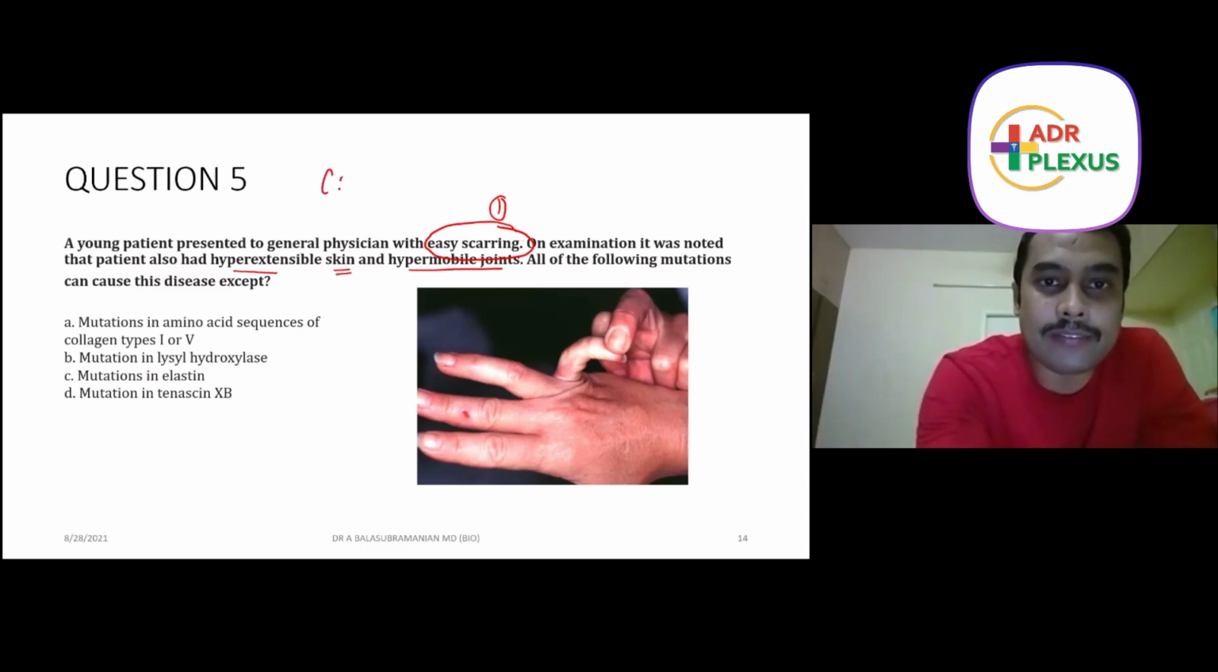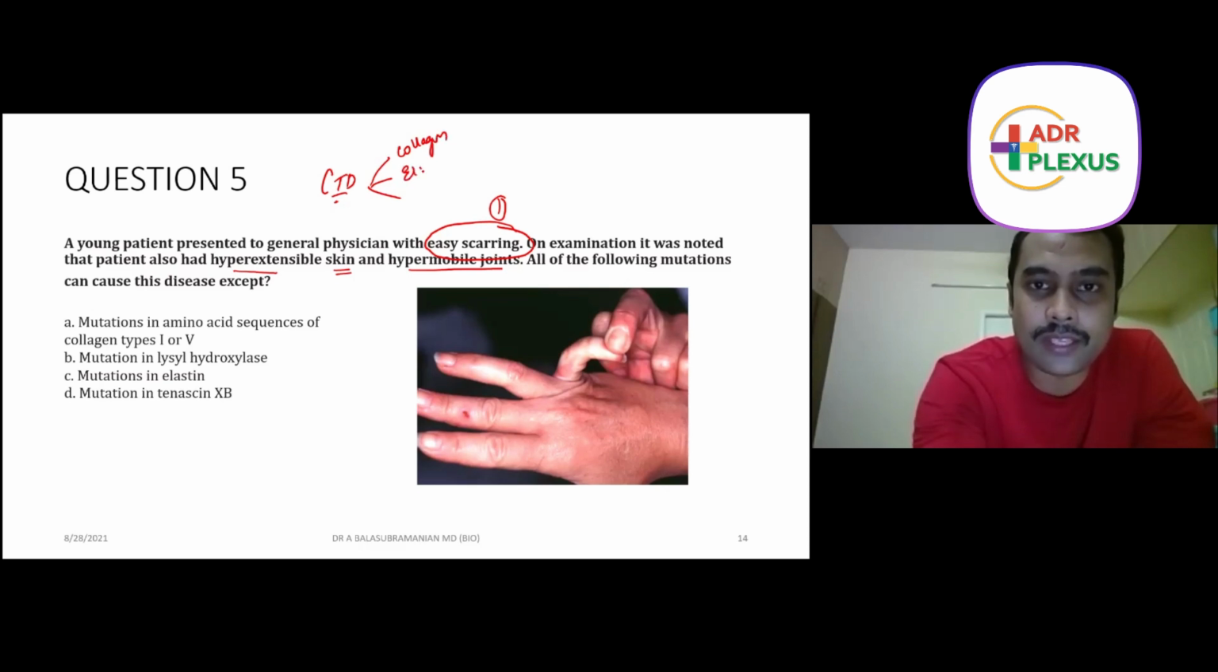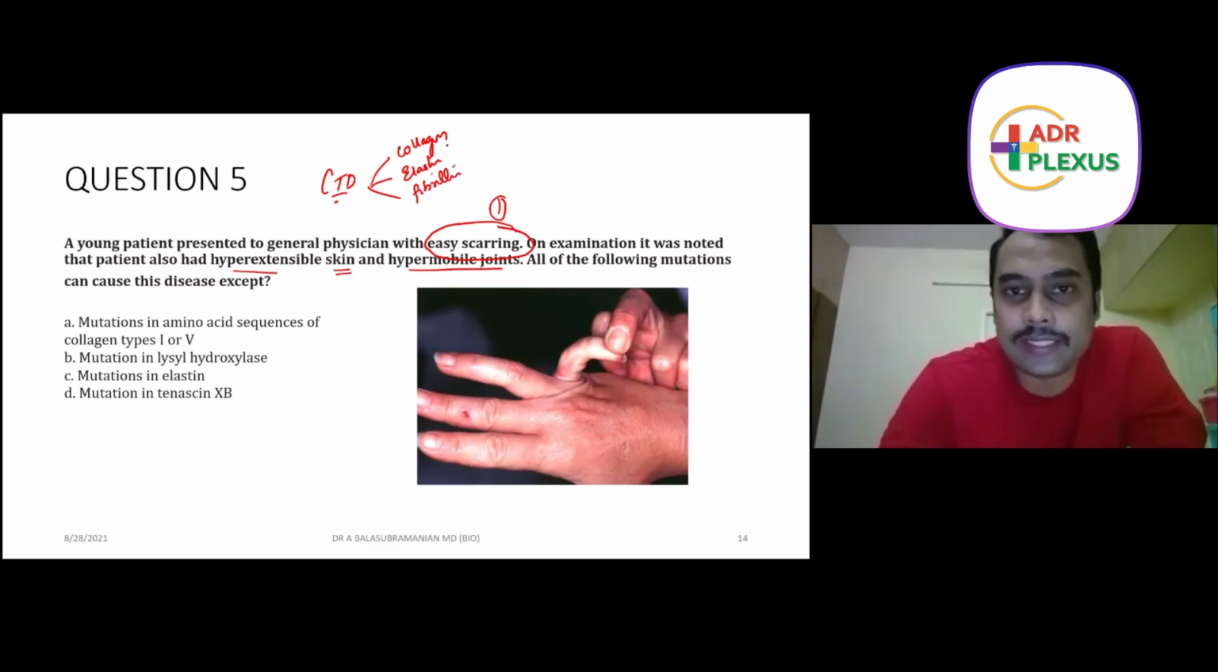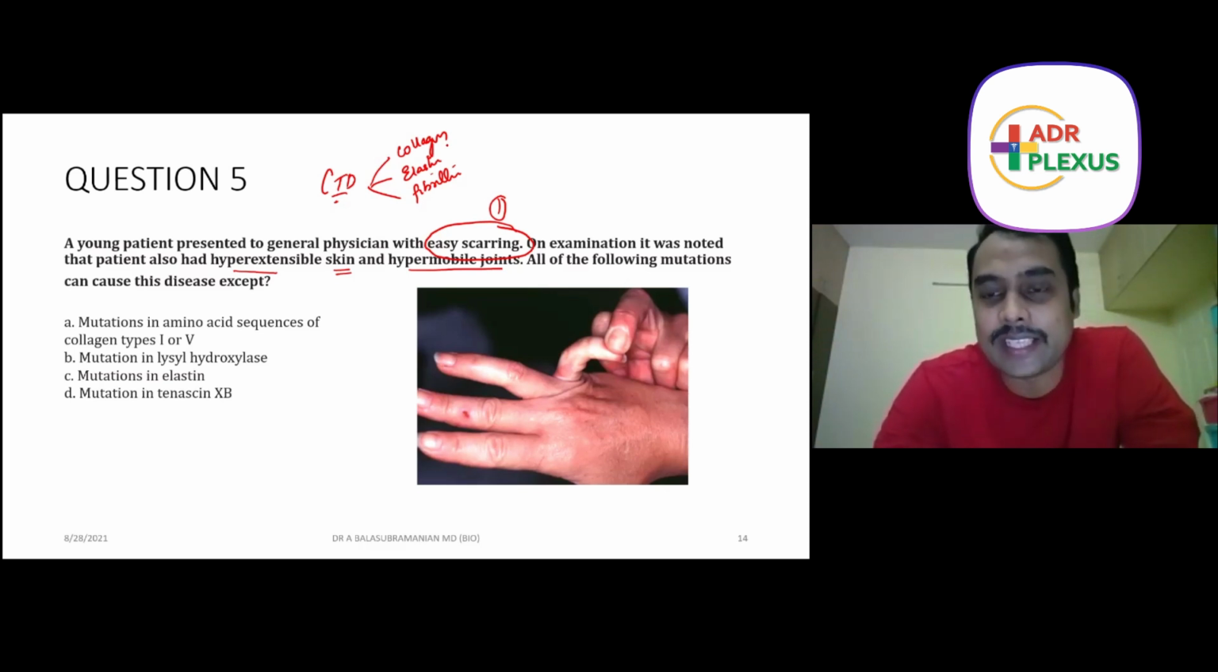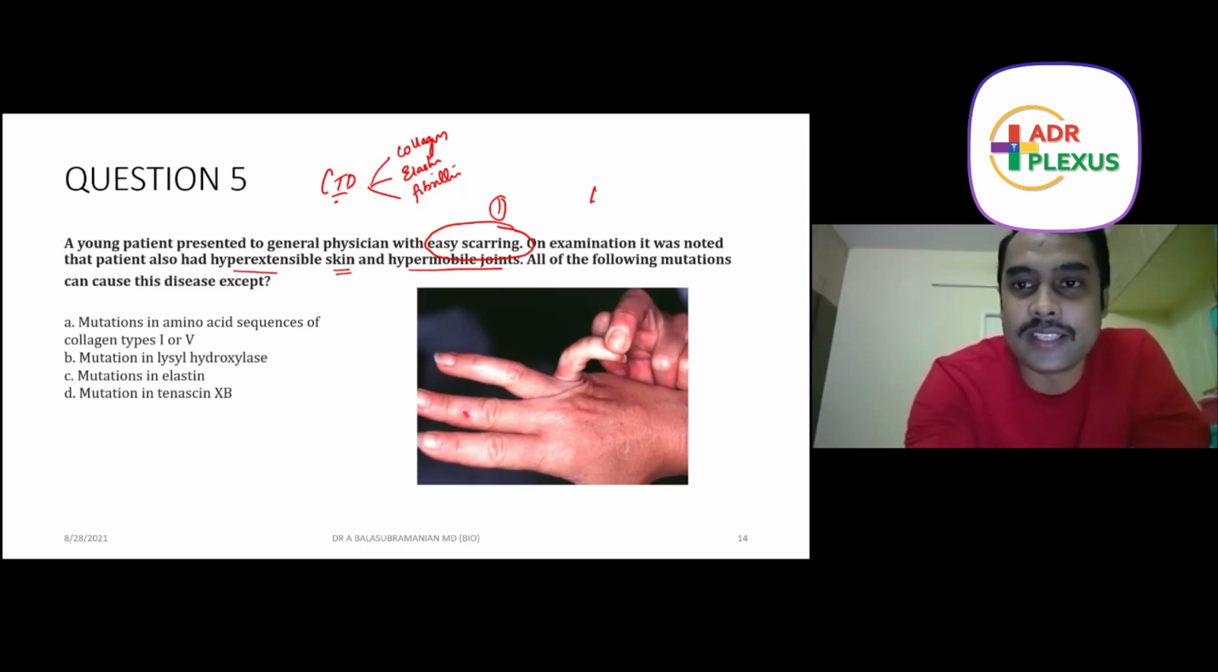Okay, so connective tissue disorders, basically they are involved in 3 pathologies. One is collagen disorders, second is elastin disorders, third is fibrillin disorders. So these are the 3 different connective tissue pathologies which can present with features something like this. And looking at the picture, this is a classic picture of something called EDS, or Ehlers-Danlos syndrome.